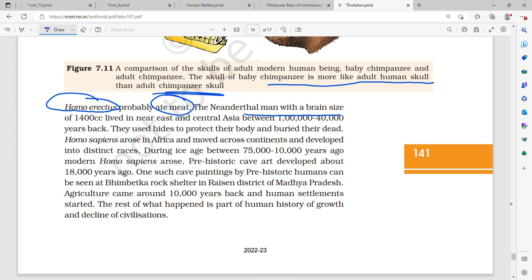After that, Neanderthal man with a brain size of 1400 cc lived in Near East and Central Asia between 1 lakh to 40,000 years back. They used hide to protect their body and buried their dead. Who first used hide, meaning plant and animal